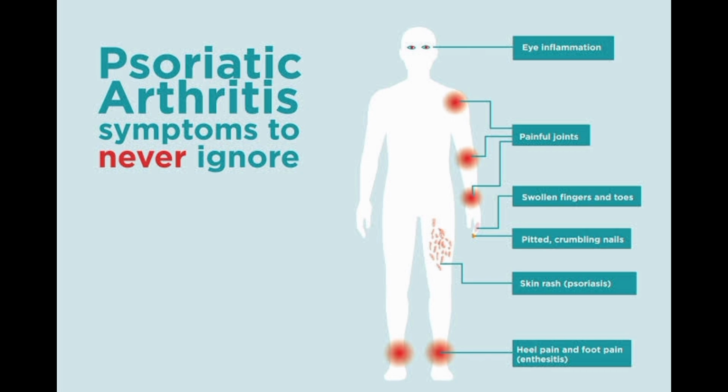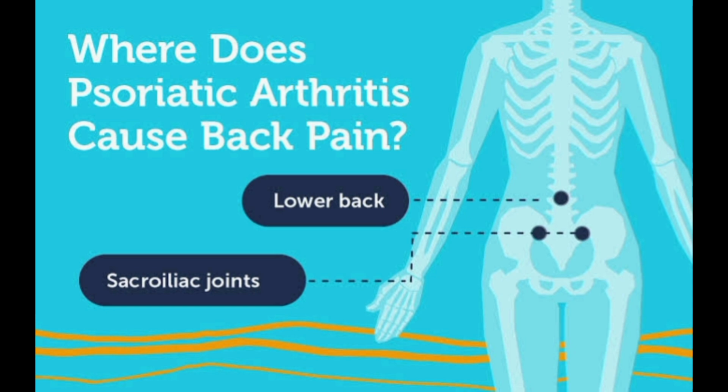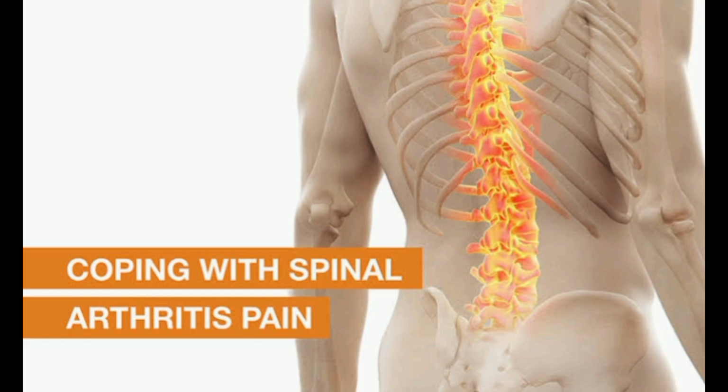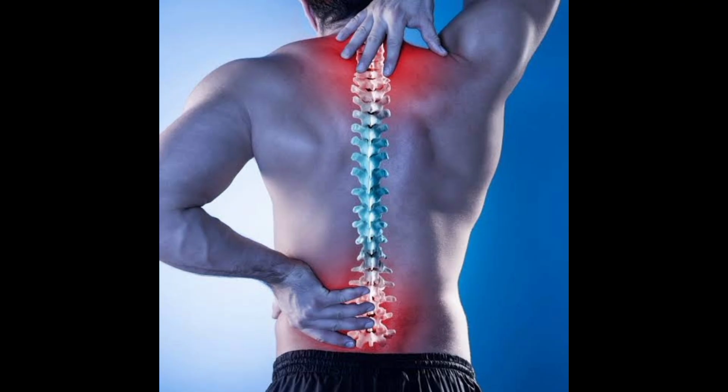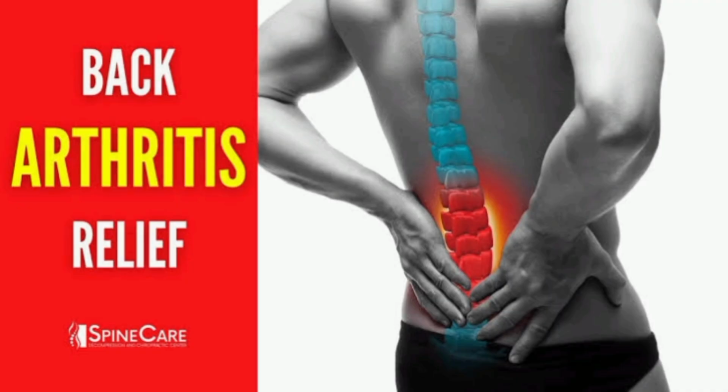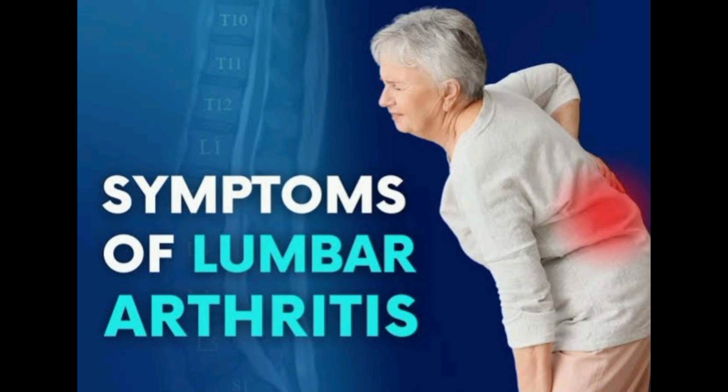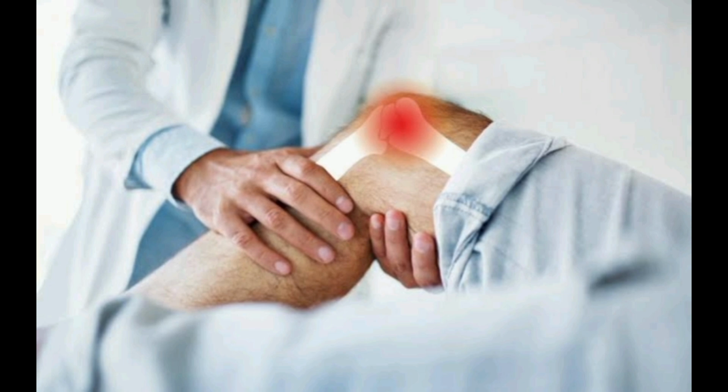Managing arthritis: what you can do. While there's no definitive cure for most forms of arthritis, the good news is that symptoms can be managed effectively through a combination of medical treatment, physical care, and lifestyle adjustments. 1. Medications. Doctors may prescribe medications depending on the type and severity of your arthritis. Pain relievers like acetaminophen or NSAIDs, e.g. ibuprofen, for symptom relief. Corticosteroids to reduce inflammation. Disease-modifying anti-rheumatic drugs, DMARDs, for autoimmune arthritis. Biologics, a newer class of drugs, target specific parts of the immune system.